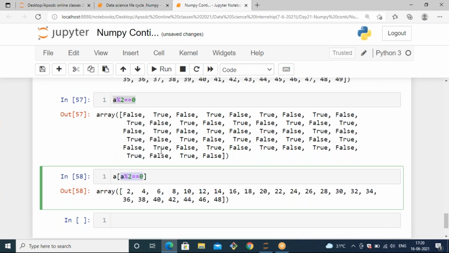Then it will generate a boolean result. And out of those, I want to get the elements where the result is equal to true. Then I can use a[a % 2 == 0]. Then it will generate the numbers.